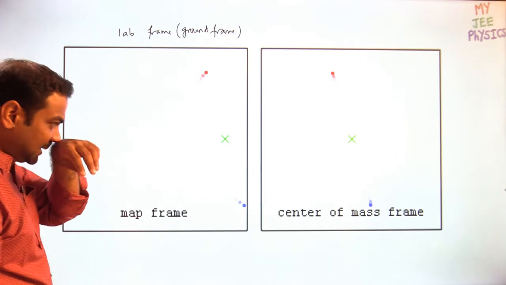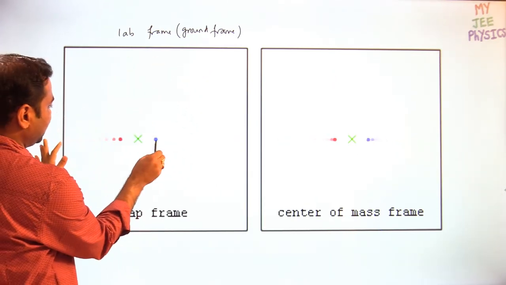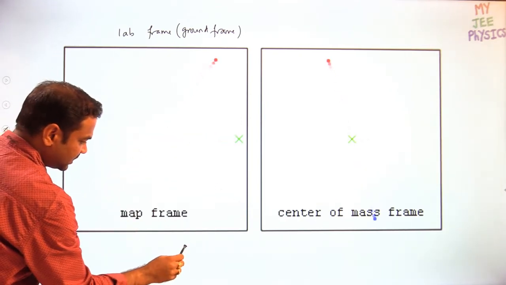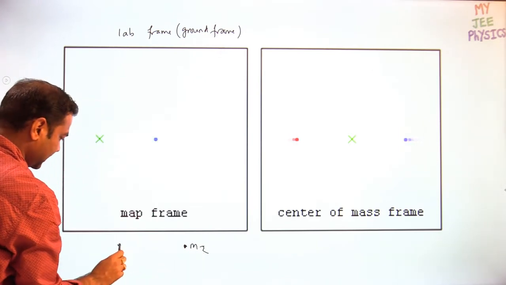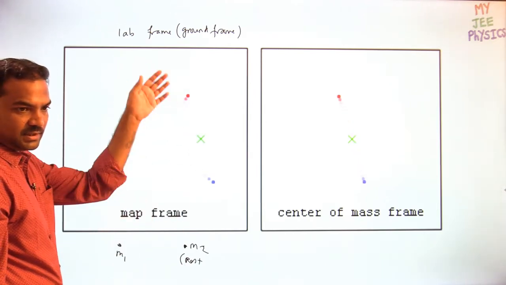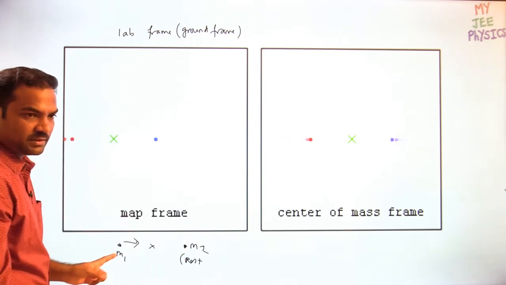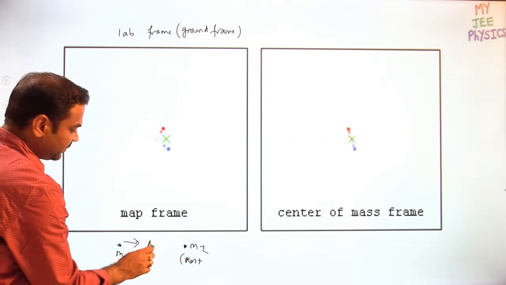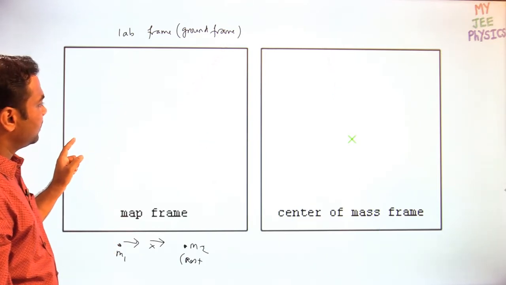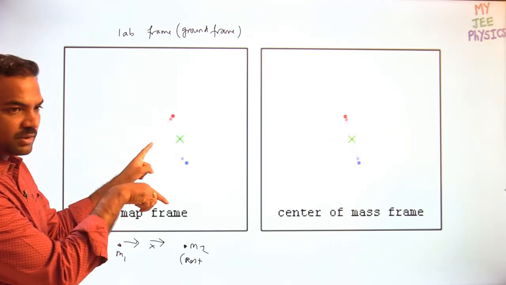So what they are saying is, first look at only the left side diagram. There is one particle, second particle, M1, M2. These are the two particles. Suppose this is M2 and this is M1. M2 is at rest. I am talking about only the left side diagram. Now M1 is moving. Then center mass will be somewhere in between. As M1 is moving forward, center mass also will move forward. So this is M2, M1. M1 is moving. Green cross is center mass.